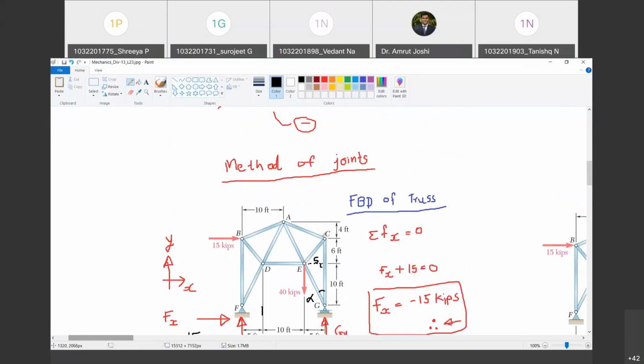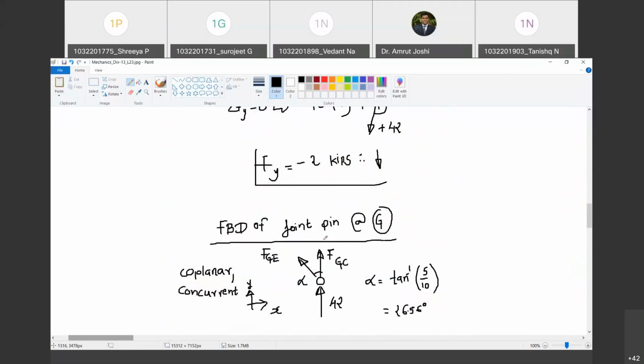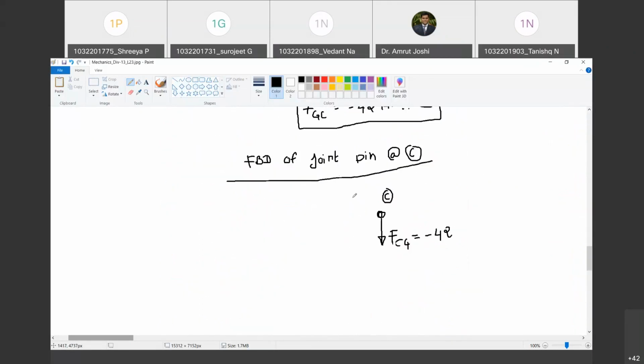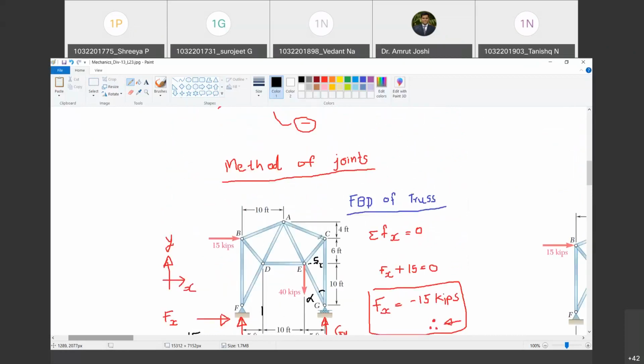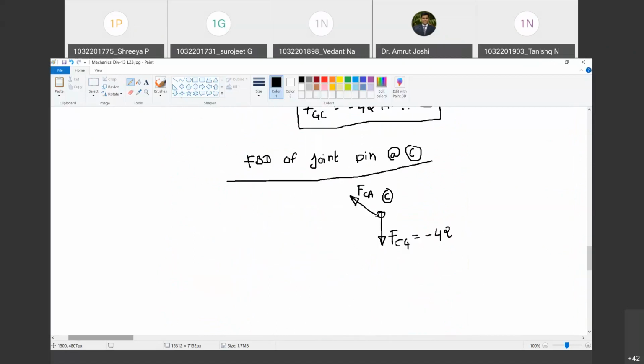Now, what does the member AC do on the pin at C? If it is subjected to tensile force, it is going to pull the pin in direction AC. Do you agree with me? Yes, sir. So I am going to call this FCA, and you are also going to have FCE. Do you agree with me? Yes, sir. So I will show that as FCE.